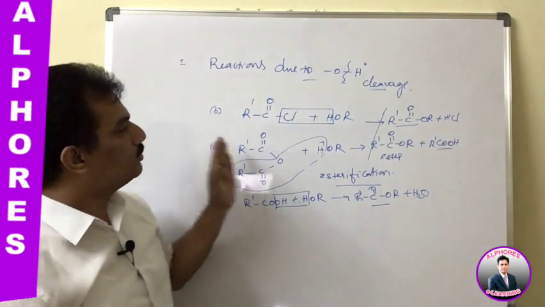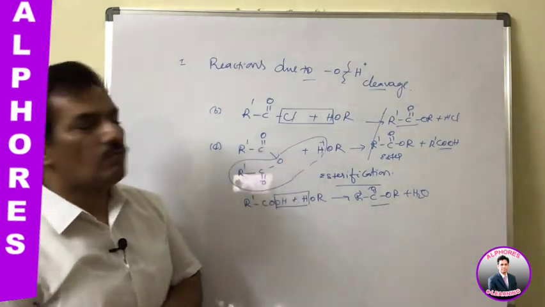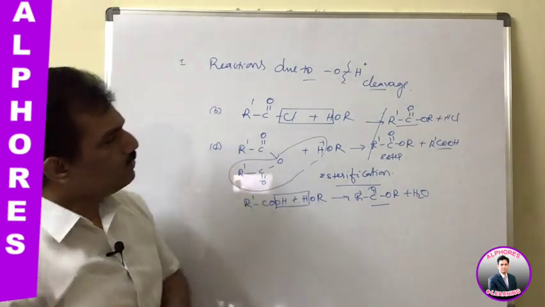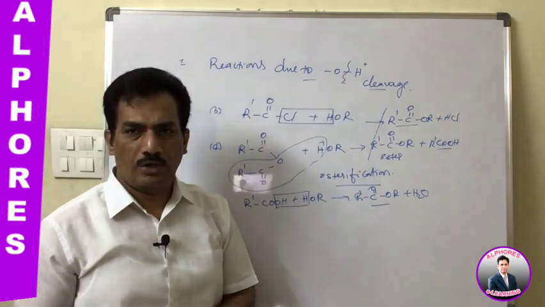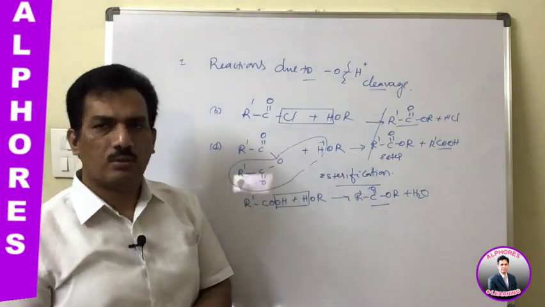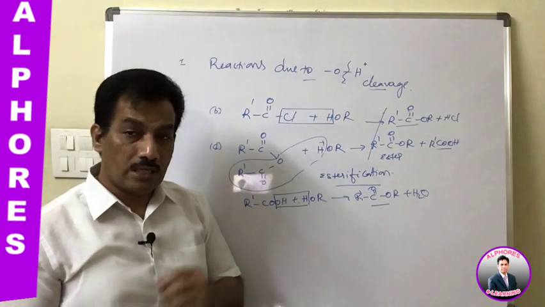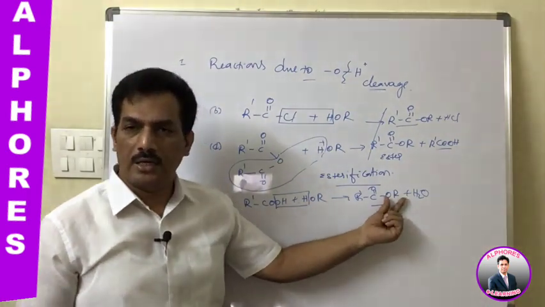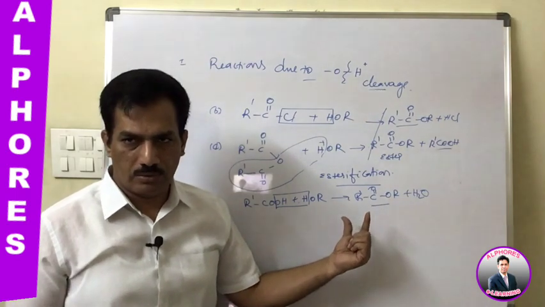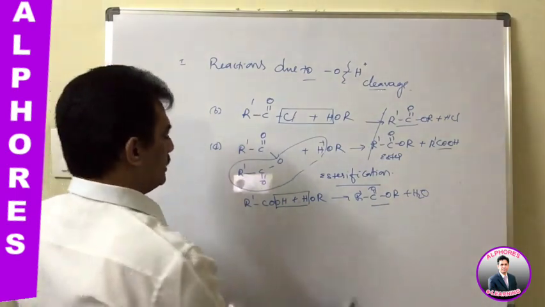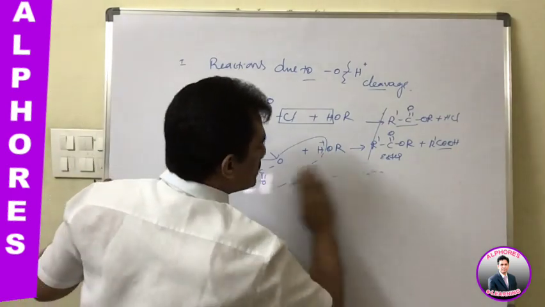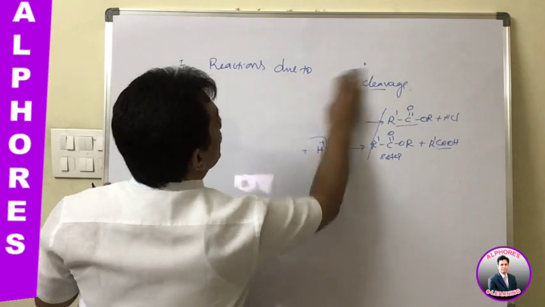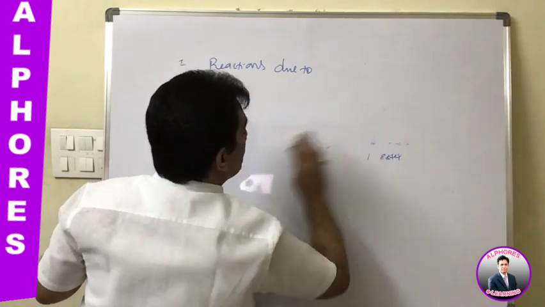Clear? That is about the reactions that involve the cleavage of OH bonds. Even phenols can also undergo this type of reaction. Phenol can also be involved as phenoxide. Instead of OR, phenoxide will attack on the acid or acid derivatives. Clear? And next is the second type of reactions, where reactions are due to CO bond cleavage.